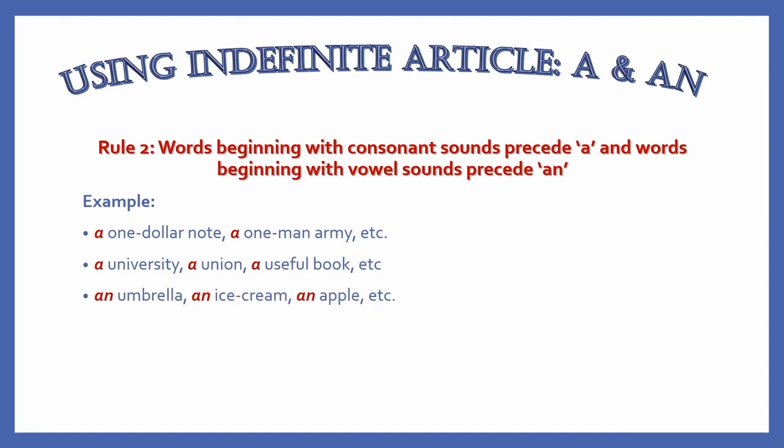An umbrella, an ice cream, an apple. Since they have the vowel sound, they carry the article an. Here are some special cases too, like an MA, an honest man. Although they are not starting with a vowel, they have the vowel sound. Therefore, they carry the article an.